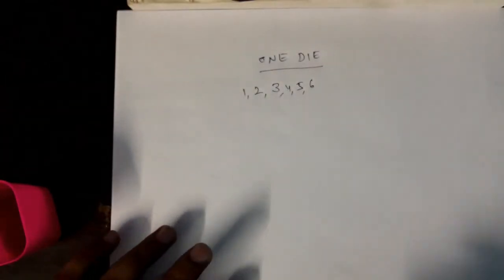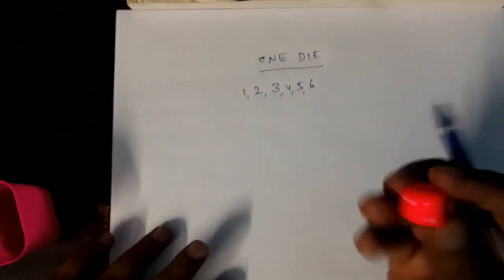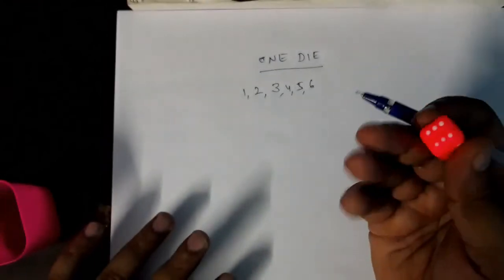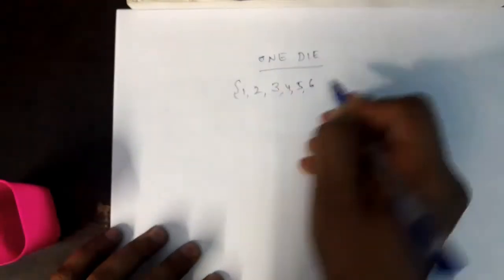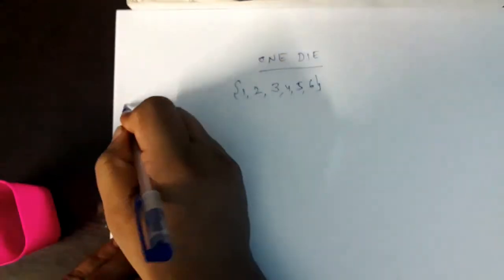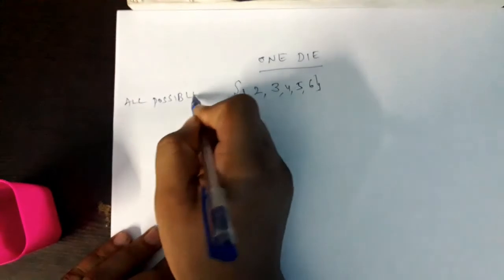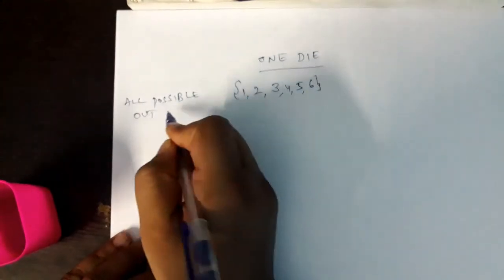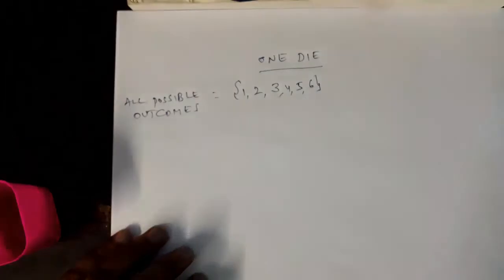How many chances are there? What are the faces I can get? I may get 1, I may get 2, I may get 3, I may get 4, I may get 5, I may get 6 also. Any other? Can I get 10? No, not possible, right? There is no face with 10 dots. So these are all possible outcomes. All possible outcomes are 1, 2, 3, 4, 5, 6, right?